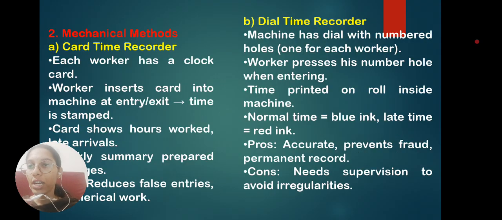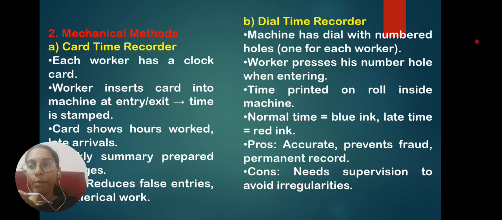And the second method is the mechanical method, and in the mechanical method there are two methods. First one is card time recorder and the other is dial time recorder. The difference is that in card time recorder, a card will be given to each employee containing their ID number, name, and worker identity. Whenever the employee comes into the organization, the ID card will be swiped on it, so that the time and date will be entered correctly on that machine.